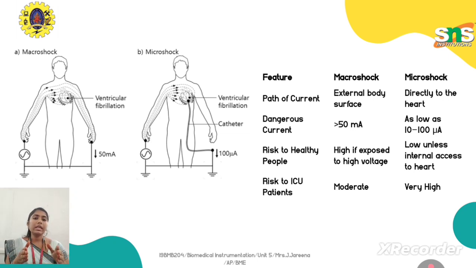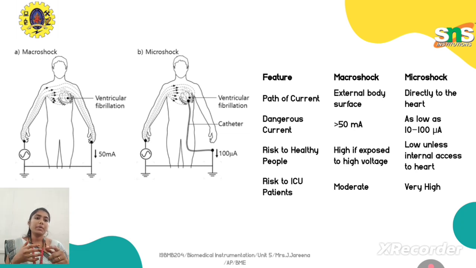In the next slide I have brought the comparison between macro shock and micro shock on different features. If you see the path of current, for macro shock it is the external body surface, whereas for micro shock it is directly to the heart. The dangerous current for macro shock is more than 50 milliamperes, whereas for micro shock it is 10 to 100 microamperes.